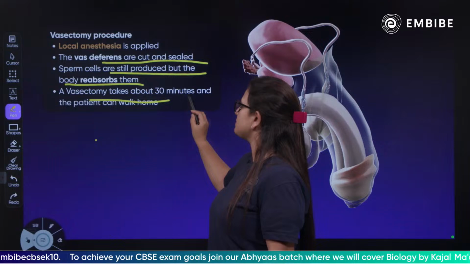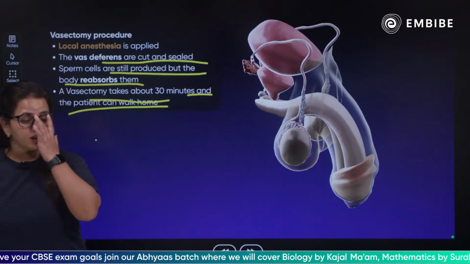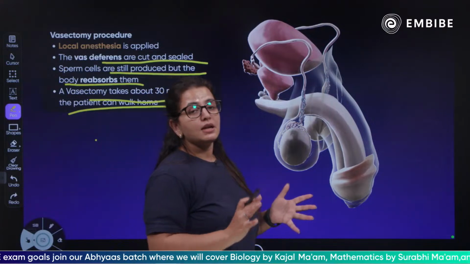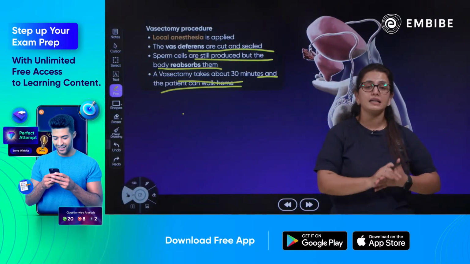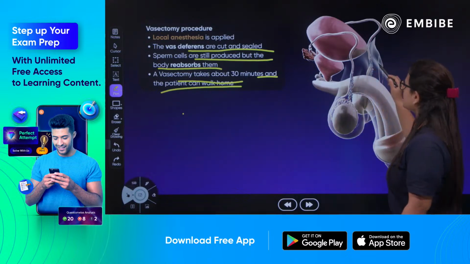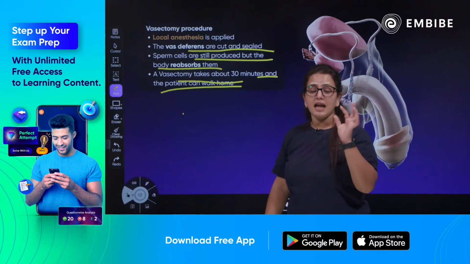A vasectomy takes about 30 minutes and the patient can walk home. So children, when the vasectomy is happening, the vasa deferentia, which carry the male gametes into the urethra, are cut and tied.